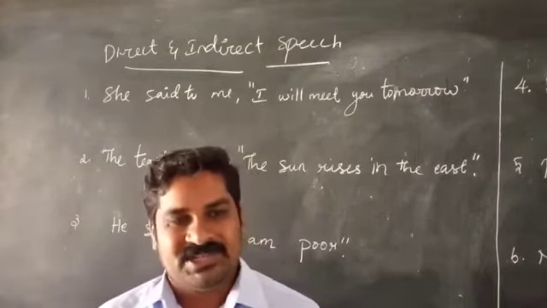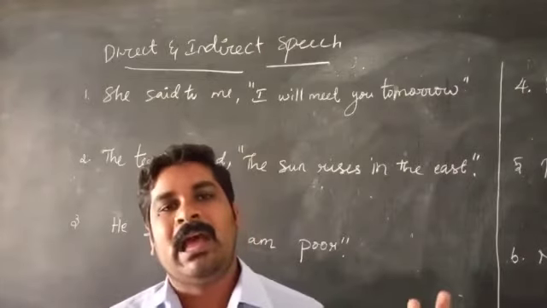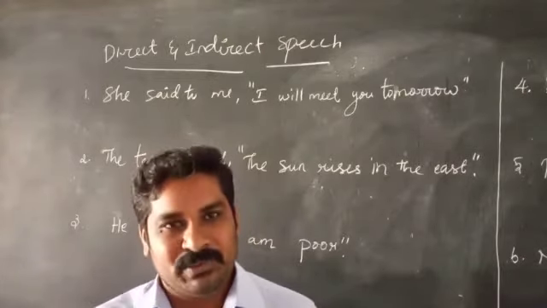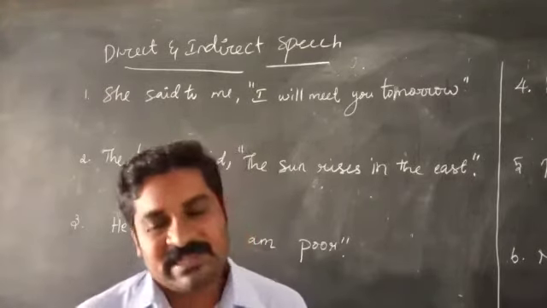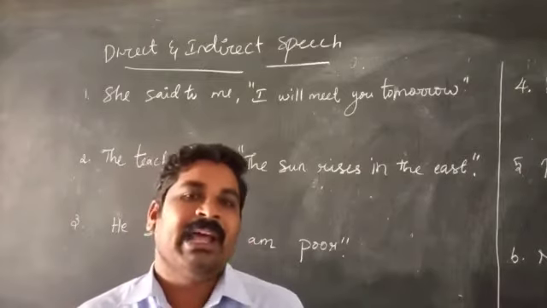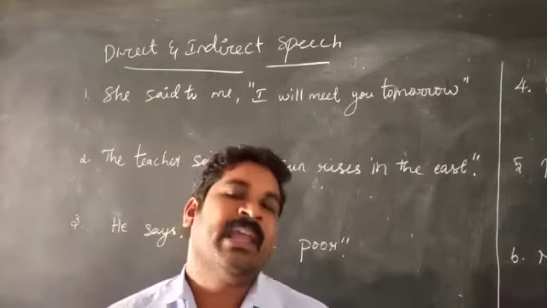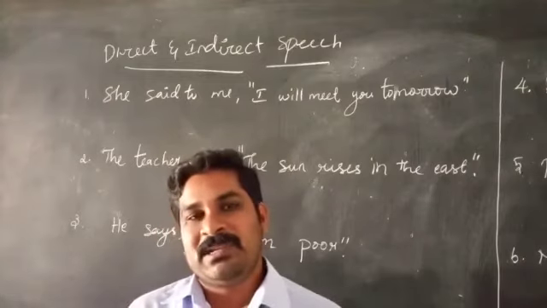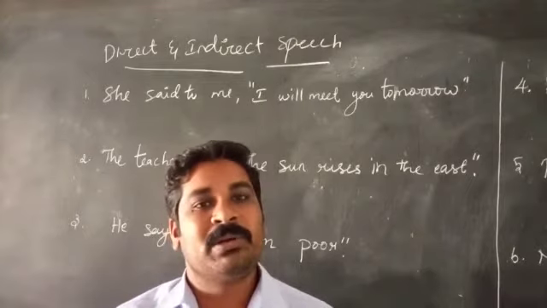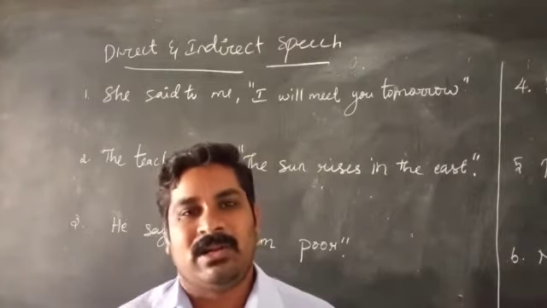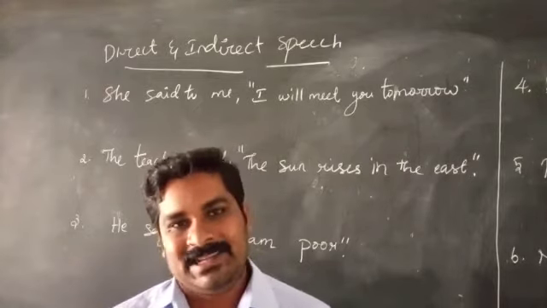And then conjunction. For statements, we have to use that as the conjunction. For interrogative, only for yes or no type questions we have to use if or whether. For WH questions there is no separate conjunction; the WH word itself we have to use as a conjunction. And then imperative. For imperative we have to use to as the conjunction. For negative sentences, for example don't come, we have to change it to not to. That's all. Exclamatory also has its own conjunctions.